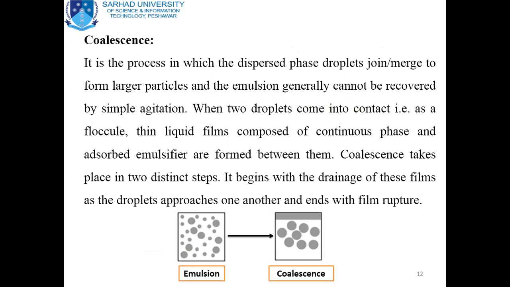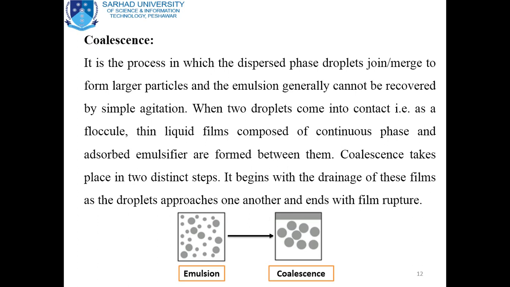When two droplets come into contact with one another, a floccule, that is a large clump of droplets, occurs. Then a liquid film composed of continuous phase and adsorbed emulsifier forms between them, which discourages the recovery of the globules to the original position.